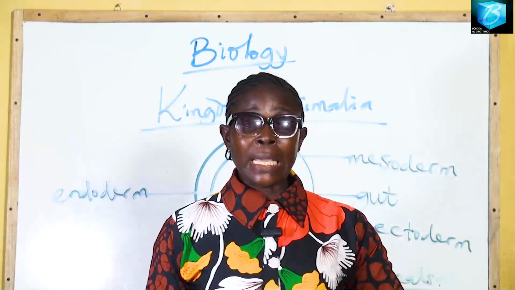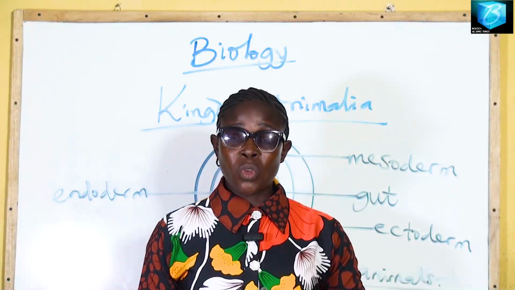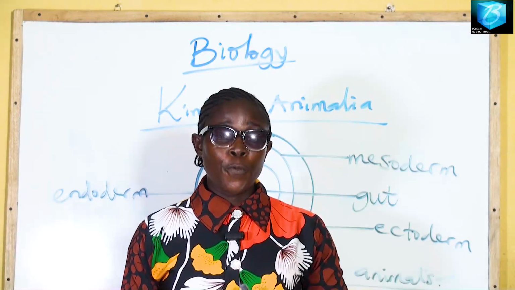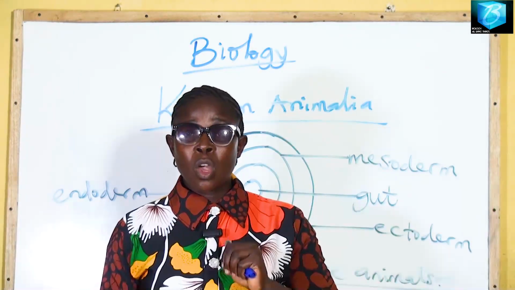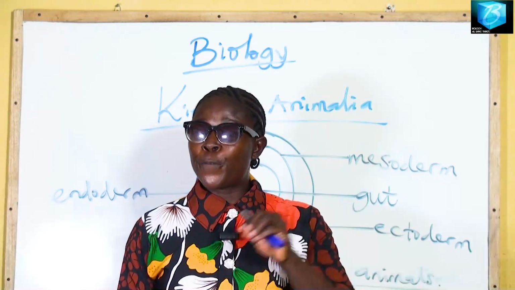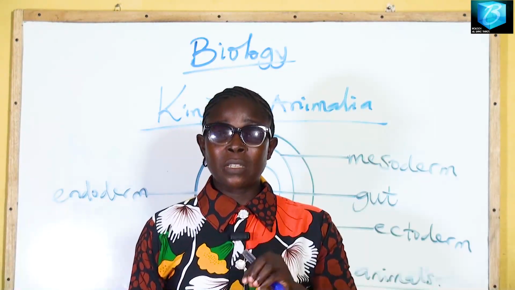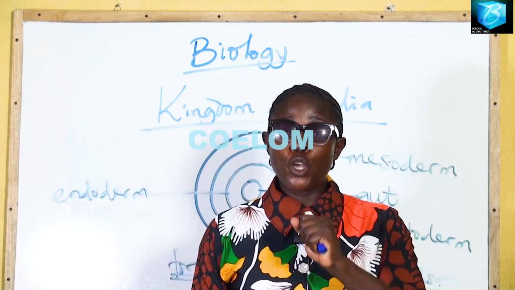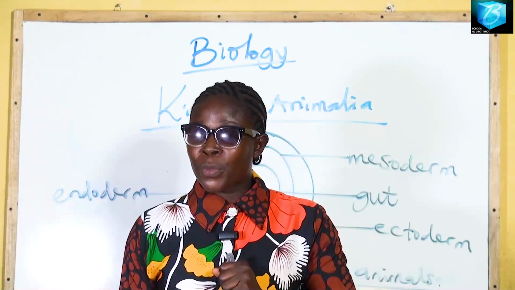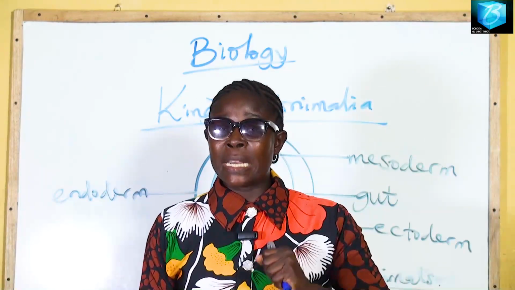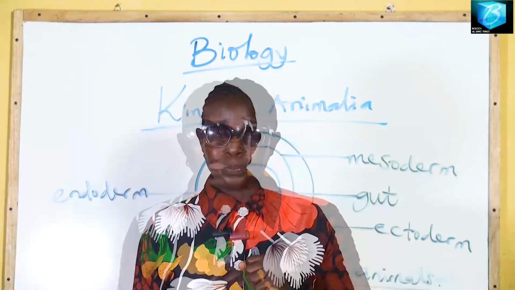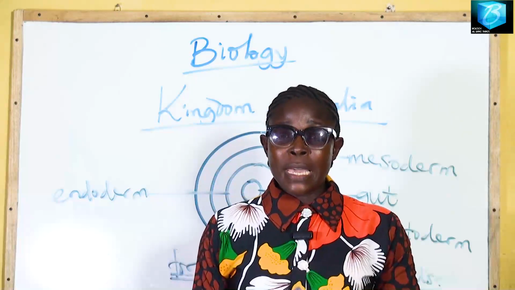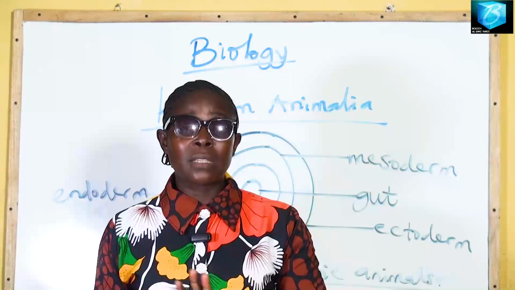Now, let's take a look at a very, very important situation here. These triploblastic animals are further grouped into three, based on the presence of a fluid within their mesoderm. This fluid is known as coelom. This coelom is a fluid that acts as a shock absorber. It gives room for enlargement of the body, and at the same time it is the fluid that bathes the internal organs. Animals that do not possess this coelom in their mesoderm, we call them acoelomates.